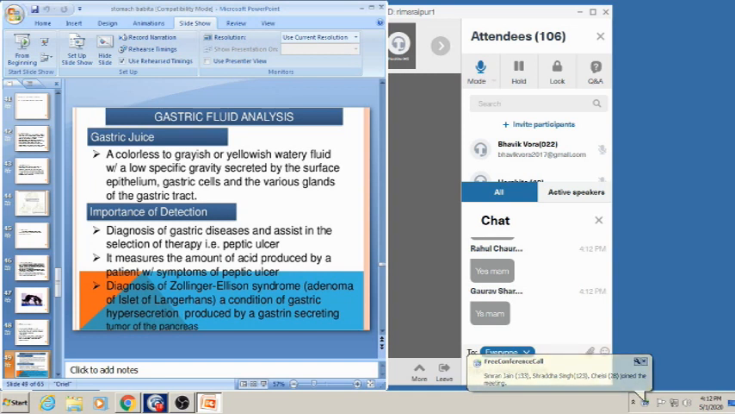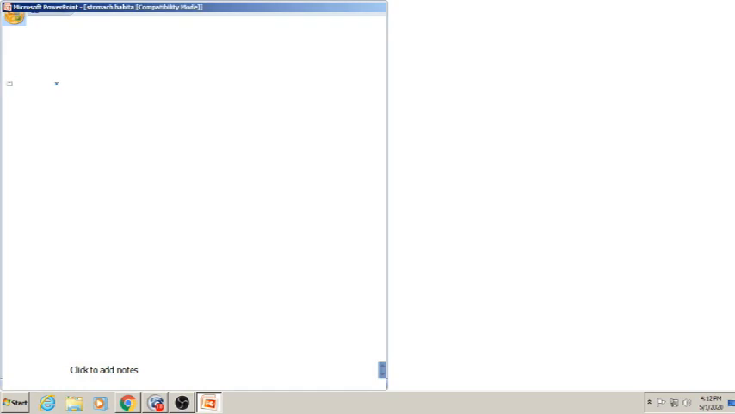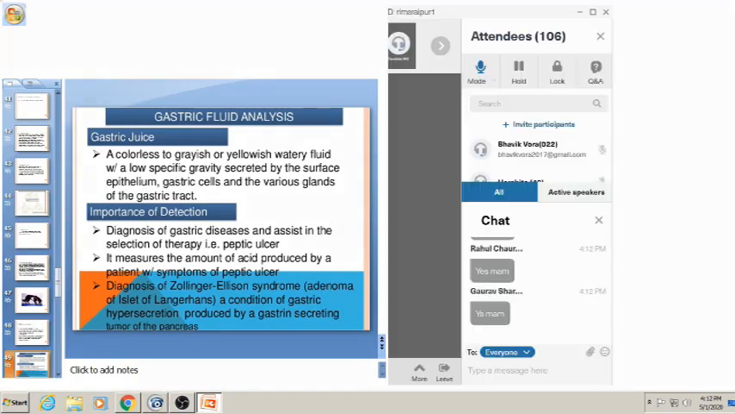Okay. Importance of detection: it is important for diagnosis of gastric disease and assists in selection of therapy, that is peptic ulcer. It measures the amount of acid produced in a patient with symptoms of peptic ulcer, and in diagnosis of Zollinger-Ellison syndrome, which is a kind of tumor of the pancreas, an adenoma of the islets of Langerhans. So there is gastric hypersecretion. So gastric fluid analysis is for diagnosis of peptic ulcer and Zollinger-Ellison syndrome, as well as selection of therapy.